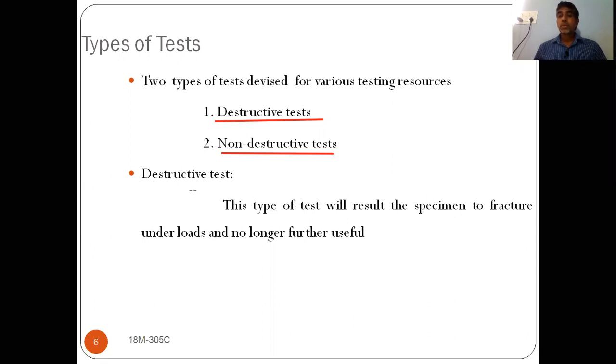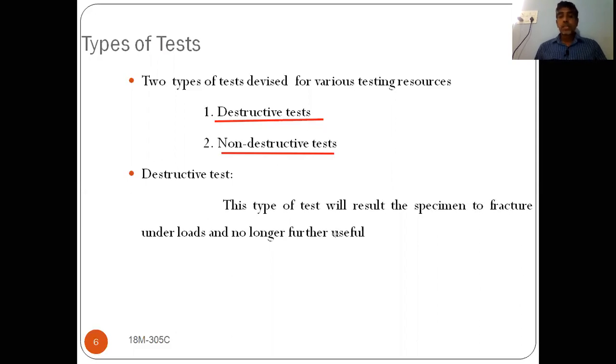We take a specimen and apply load on it until it fractures. When it fractures, the reading is taken. We can say that up to this load it can sustain, and if it exceeds, it fractures. That means the strength is determined by using this type of destructive test.